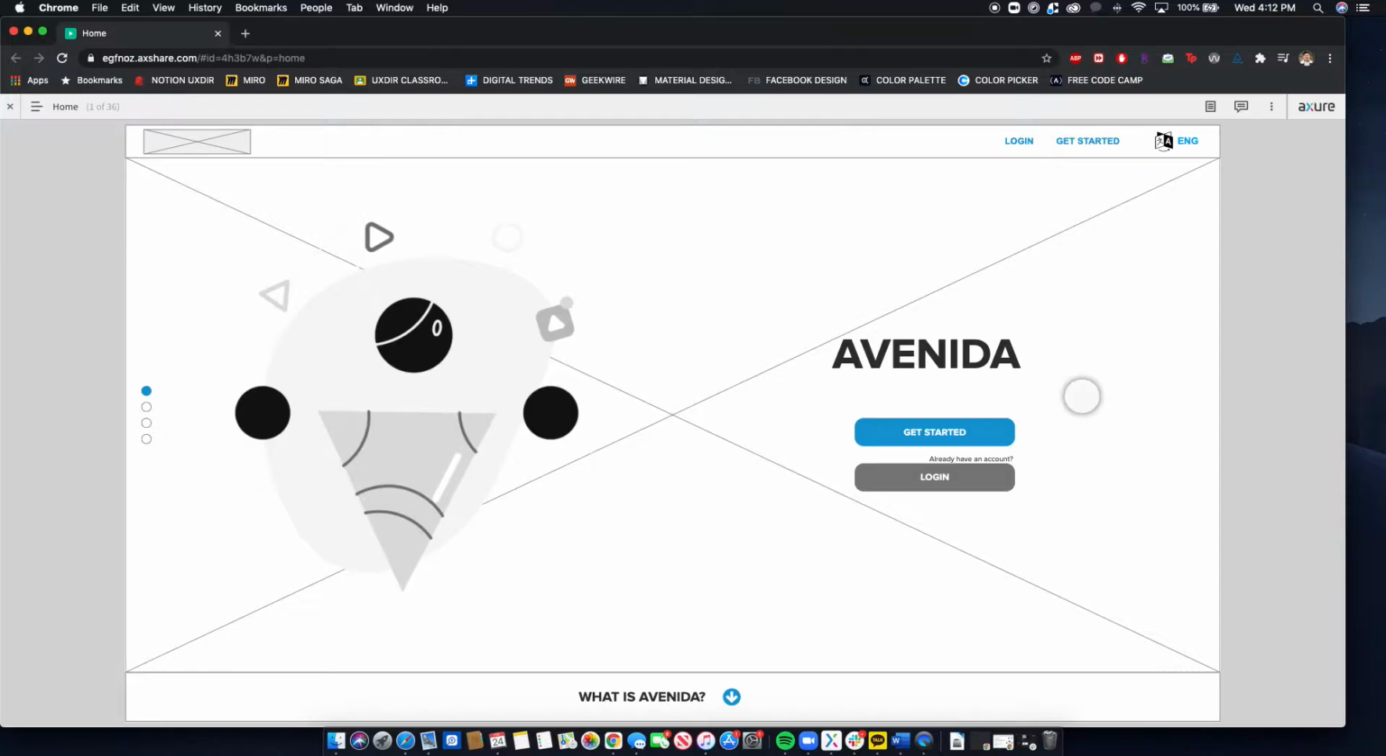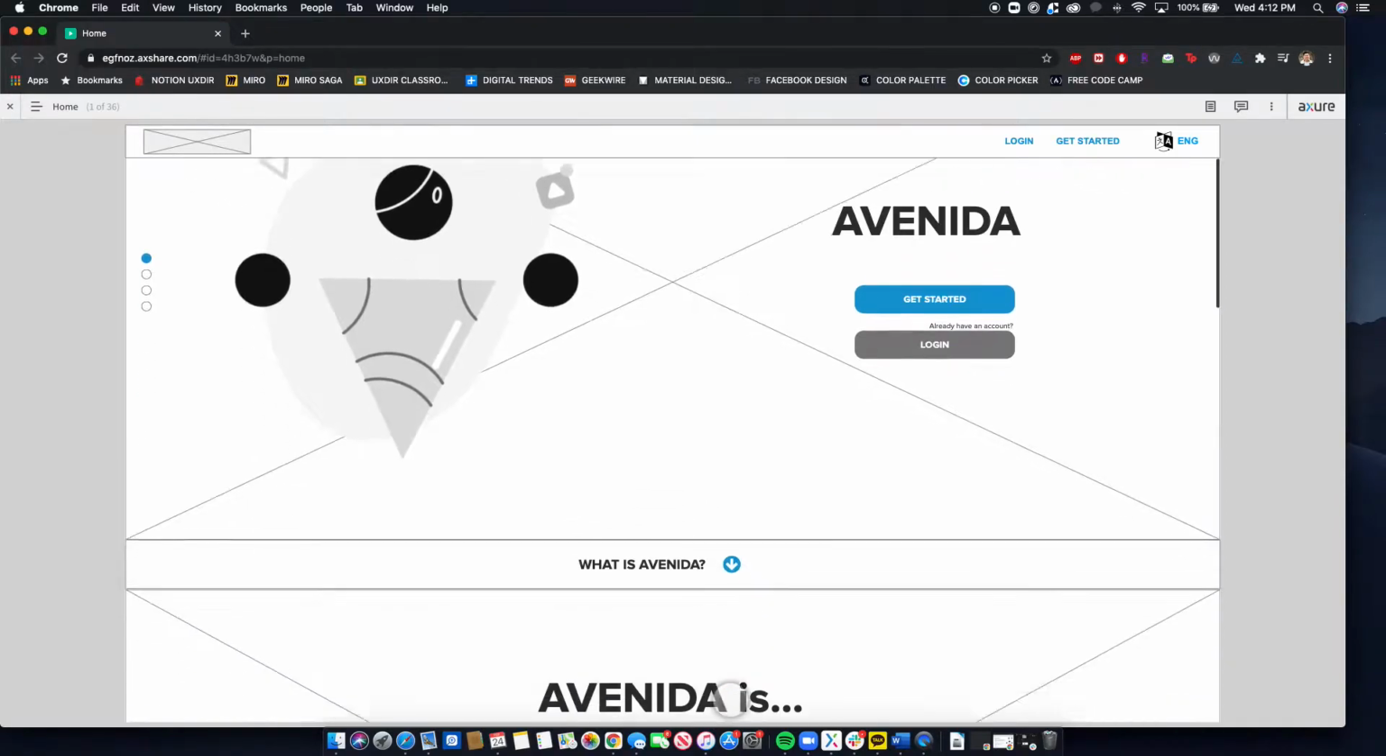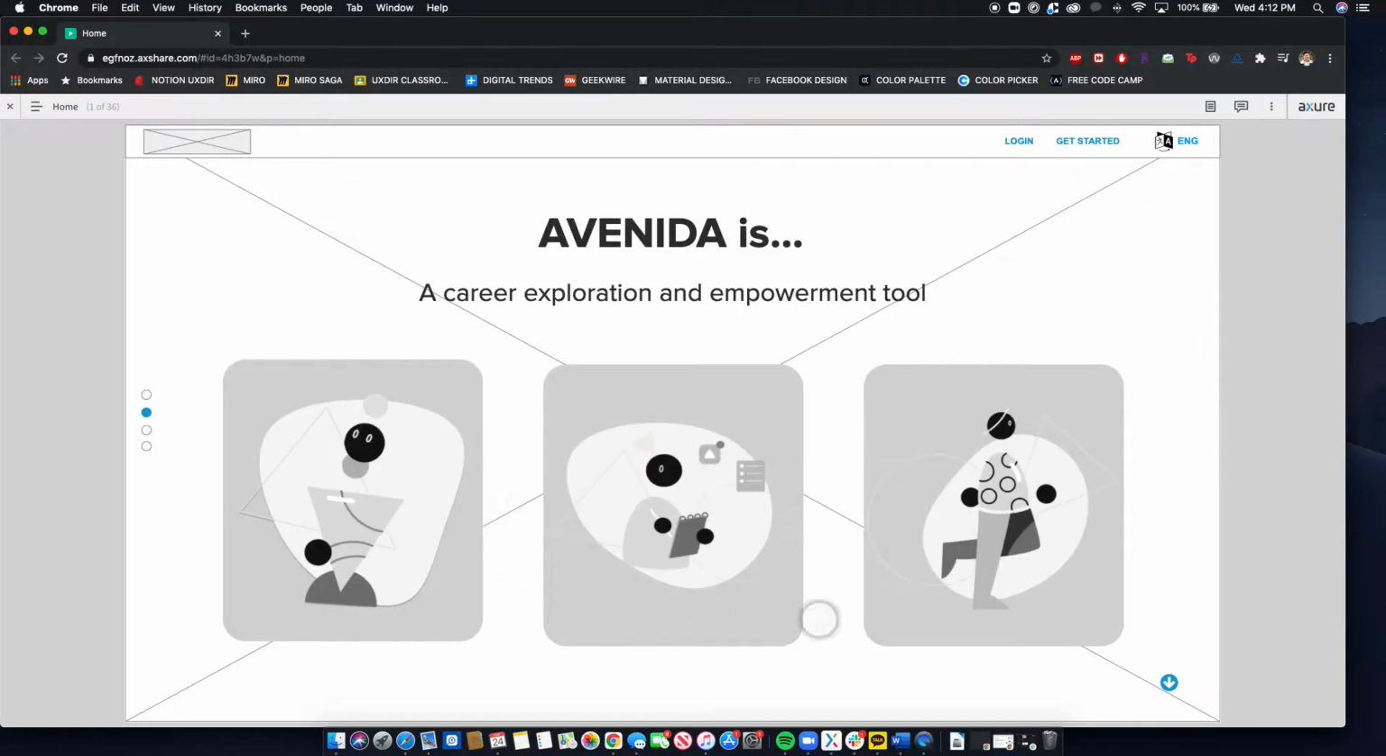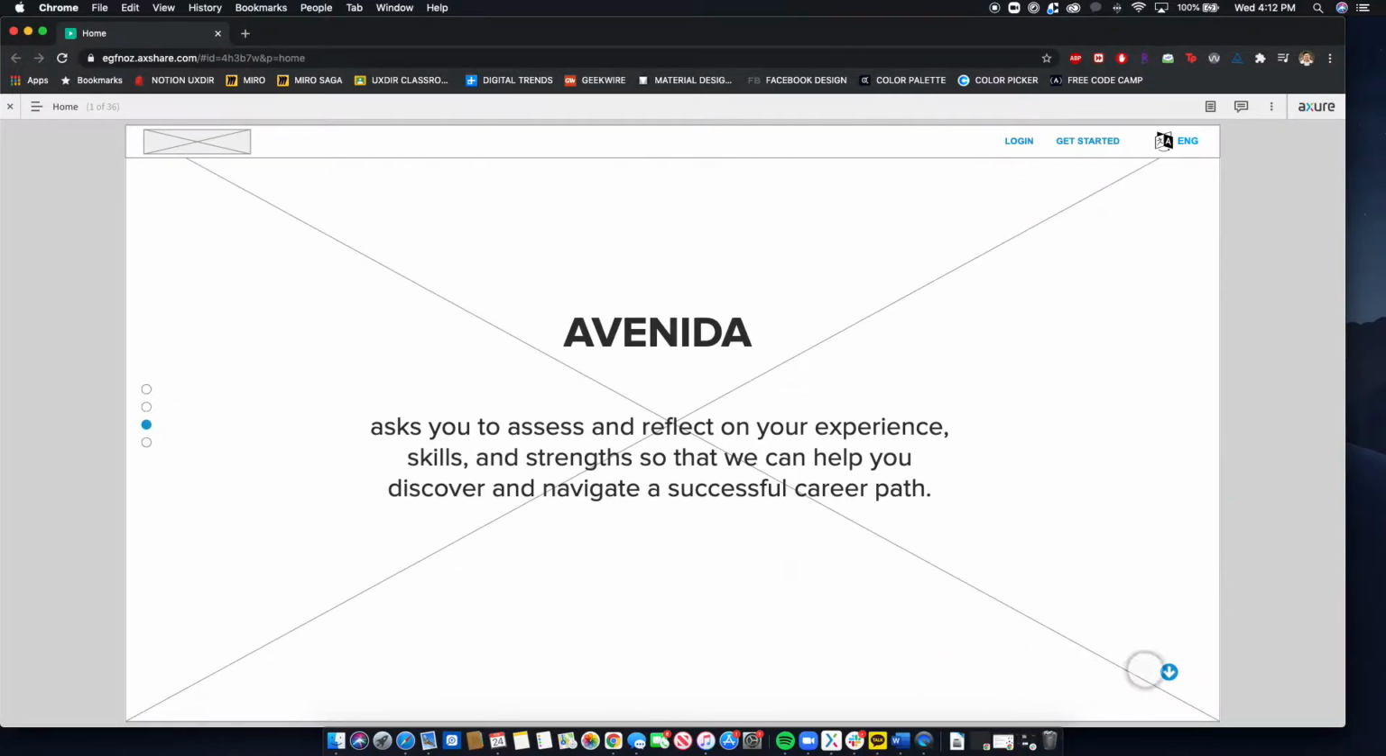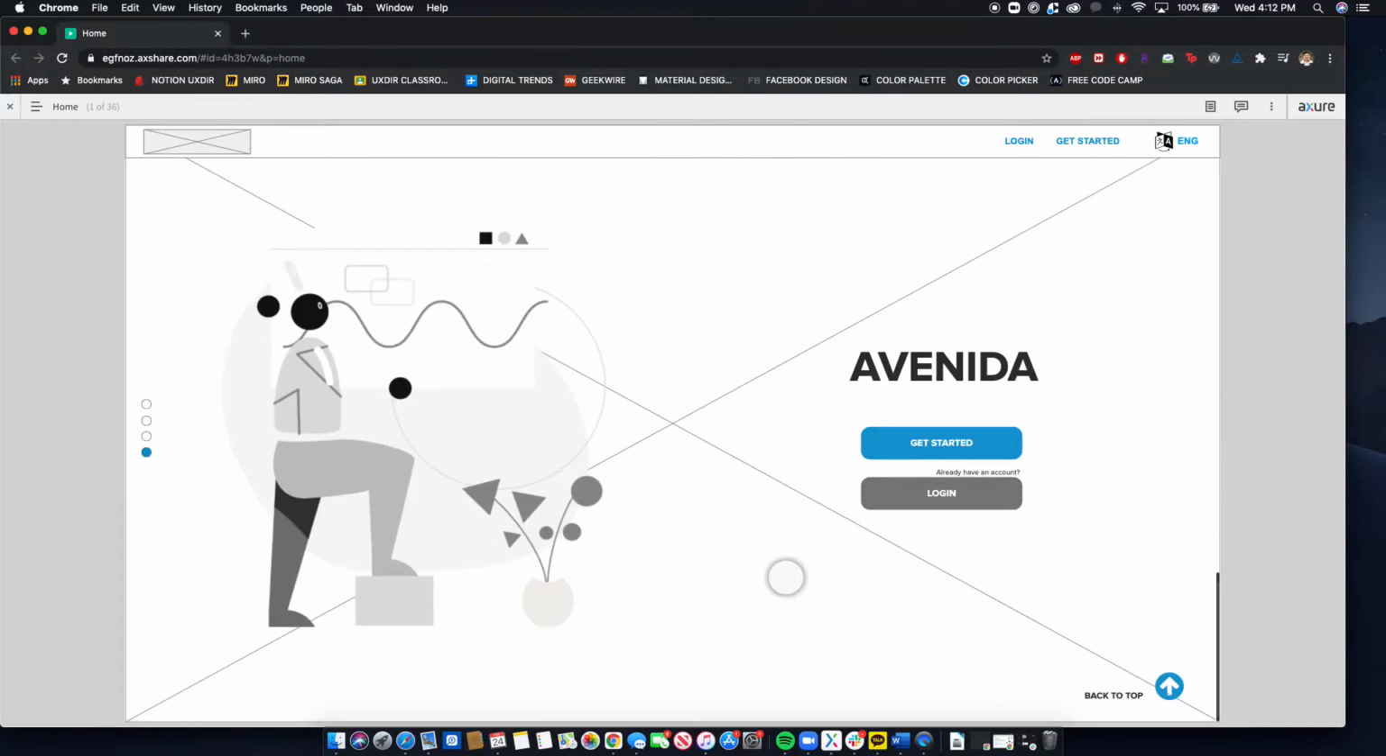And so when they land on this website, they'll be here, and then they kind of want to know a little bit more about Avenida, so they go ahead and press down and they can navigate through a little bit more of what Avenida is, a little bit more explanation, and from there they can go ahead and get started.